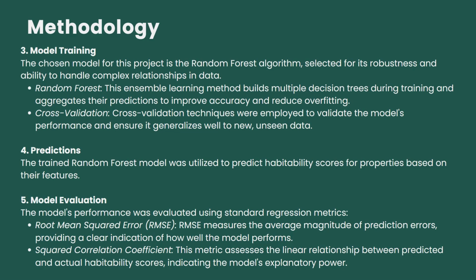Then we are doing the predictions and testing them on different performance measures, mainly the root mean squared error, RMSE, and the squared correlation coefficient. RMSE is very familiar, but something new is the squared correlation coefficient. This assesses the linear relationship between predicted and actual habitability scores, indicating the model's explanatory power.